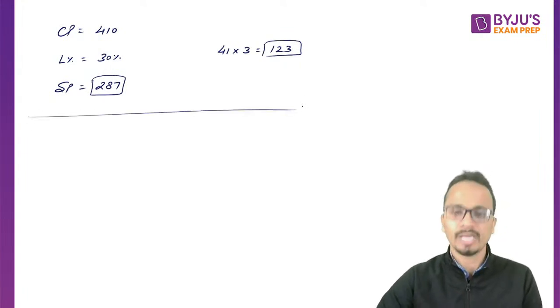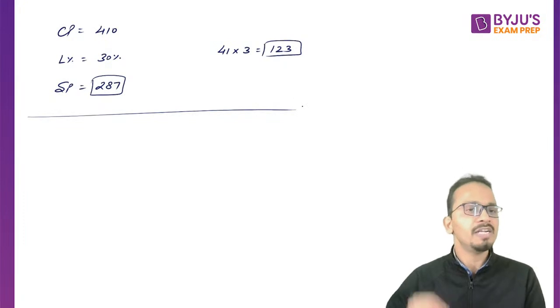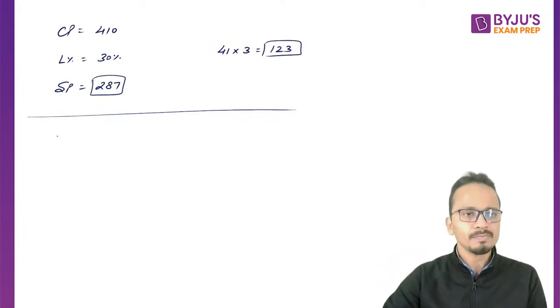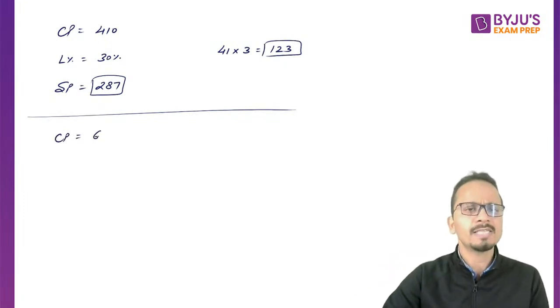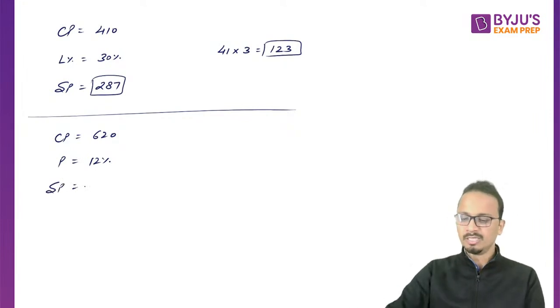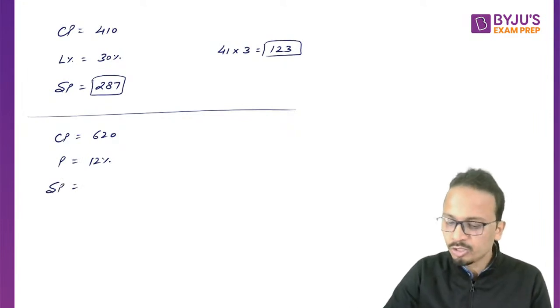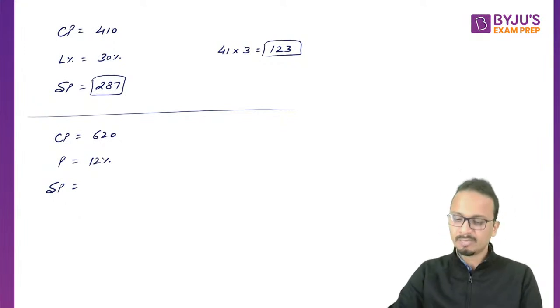Now let's increase the level of difficulty one step. Now cost price is 620 and there is a profit of 12%. What will be the selling price? Come on, let's see who will be the first person to write this answer.